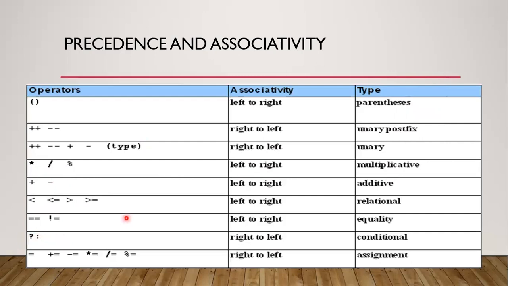What if they have more than one operator at the same level of precedence? What if in an expression we've got plus and minus both? Then we move from left to right. Whatever comes first from left to right, we perform that. So left to right, left to right, right to left, right to left. This tells us the associativity and this tells us the precedence.